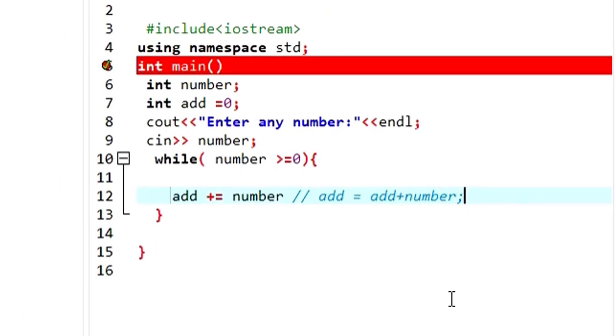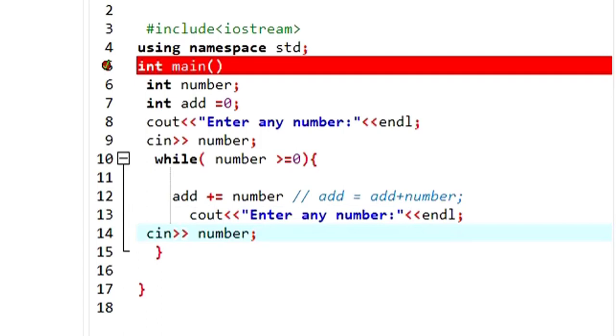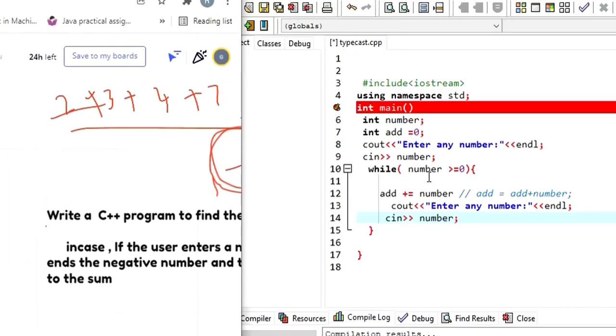Now what is the next step? The task says in case the user enters a negative number, then the program should stop working, right? The program should not add that number, and it should even display that negative number that was entered by the user. So for that, again I am going to use a cout function. Let me have those things again, because after adding that one, again we are going to ask the user to enter the number. So what we are trying to do here is, first the user will enter a number, right? Let's say they are entering 3, right?